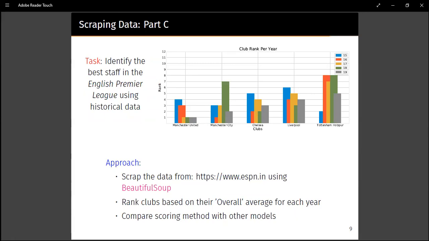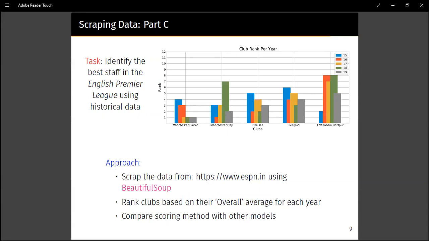To take that into consideration, we took players who are consistently there in the club for successive years, and we considered the increase for those players over 5 years, which is 15 to 16, 16 to 17, 17 to 18, and 18 to 19. We averaged those increases in a weighted average manner so that we also take into consideration the number of players who remain consistently with the club over those 5 years.